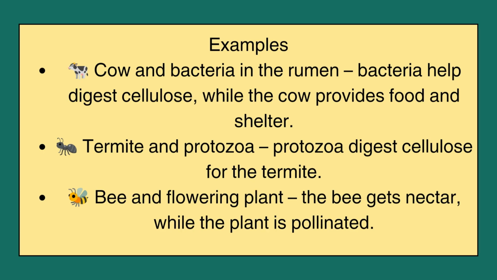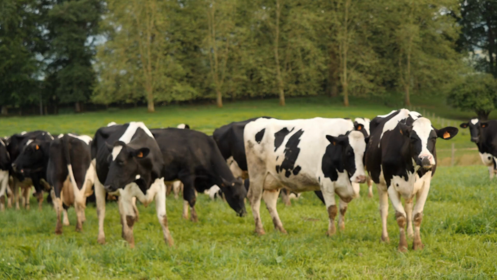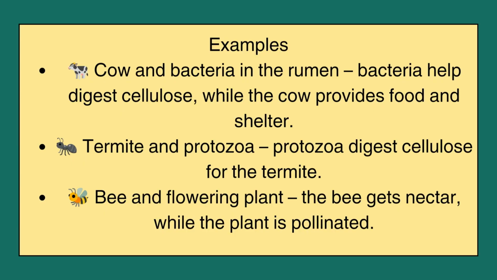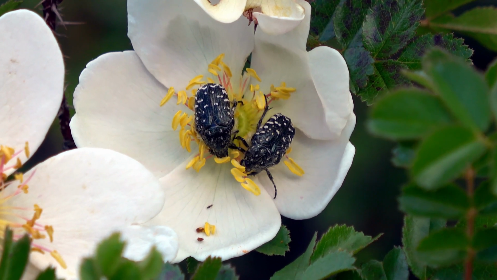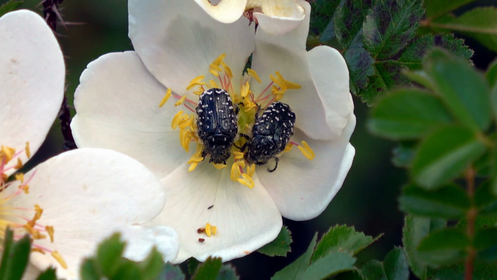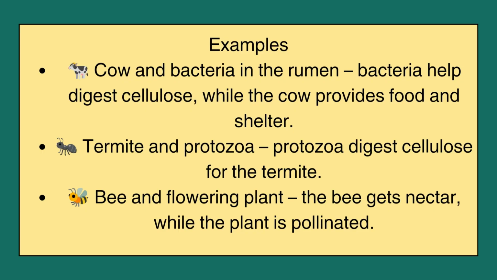So we have examples of this. We have the bacteria which live in ruminant animals. That bacteria helps the ruminant animals, for example the cow, in the digestion of cellulose, while the bacteria itself is provided with food and shelter from the cow. We can also talk about the insects and the flowering plants. For example, insects get nectar from the flowers, and by getting nectar, they also help the flowers in the process of pollination, and many other examples.